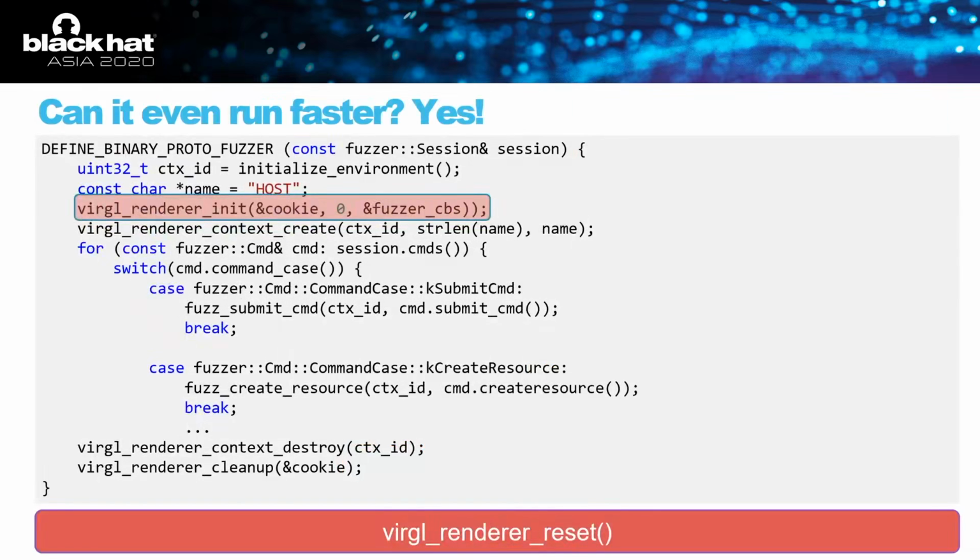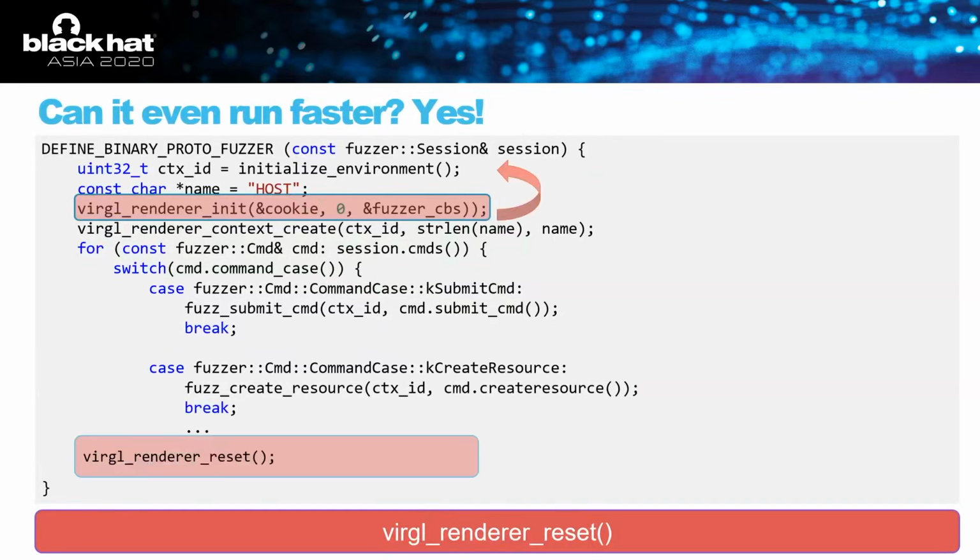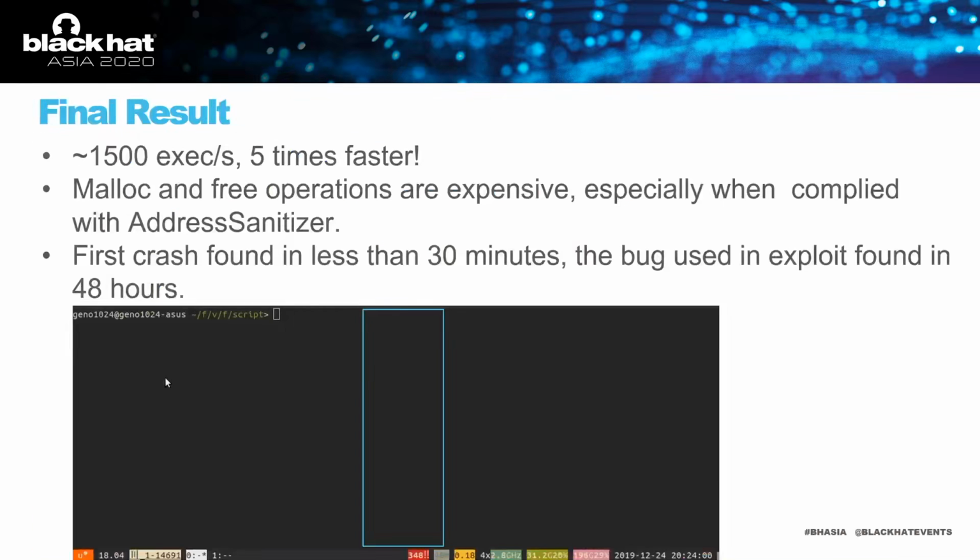To do this, we look at the APIs provided by the target library and see one entry called virgl renderer reset. In the original fuzzer, we set up the renderer at each iteration and clean up at the end. Instead, we can set up just once and reset at the end. This saves a massive number of malloc and free operations. To enable this, we can replace the cleanup function with this reset one and move the initialization function to the global setup function, which only executes in the first iteration.